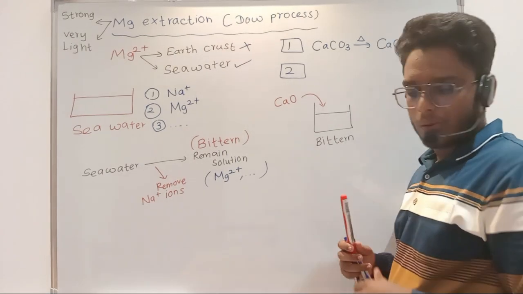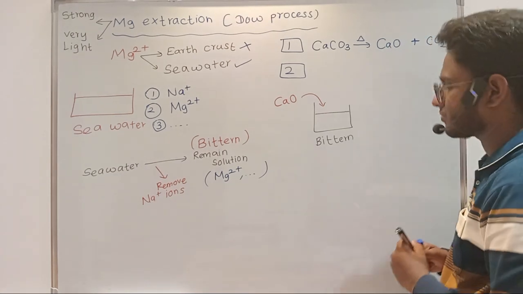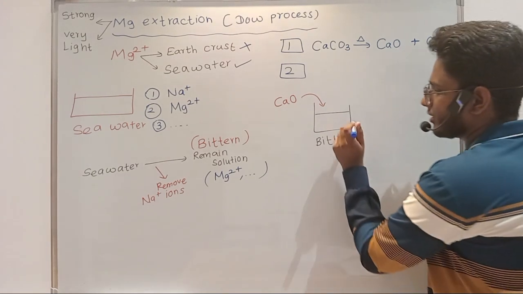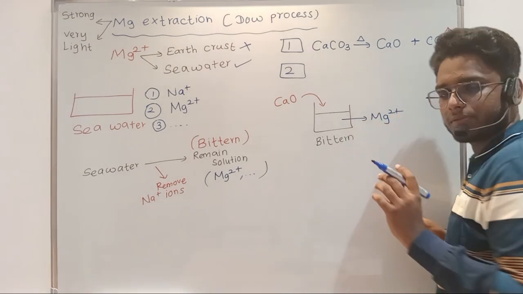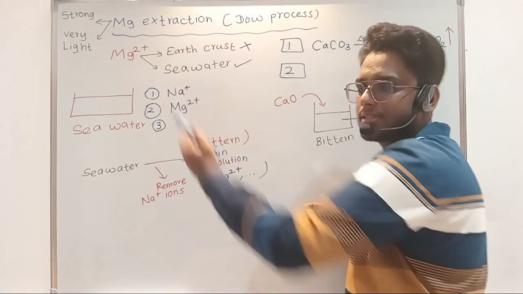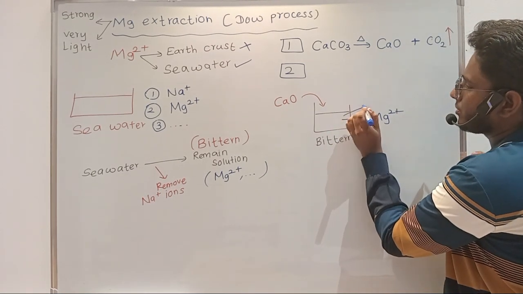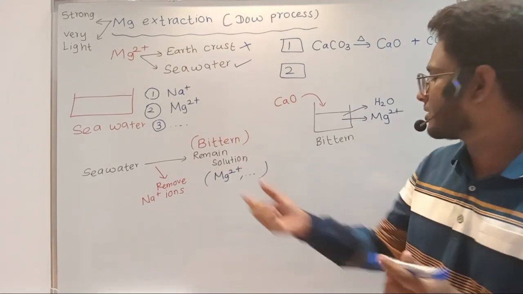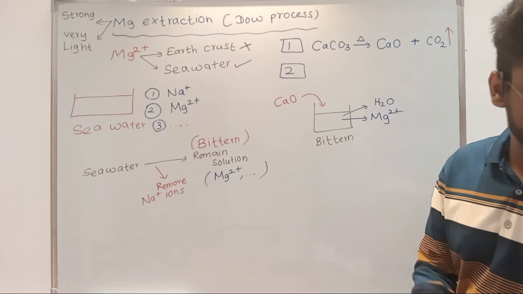Before going for that, what are the species present inside this bittern solution? First, magnesium 2 plus is present, right? Other ions are also present, but we are considering magnesium 2 plus because that is the one that is needed. Apart from that, you have water, because this is a solution. Bittern solution, so definitely there will be water. Only ions won't be present, right?